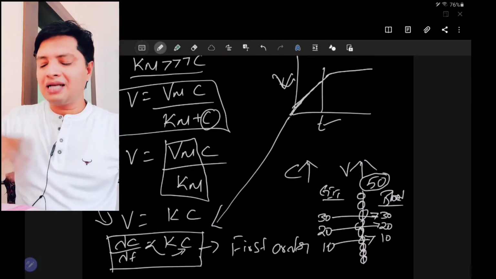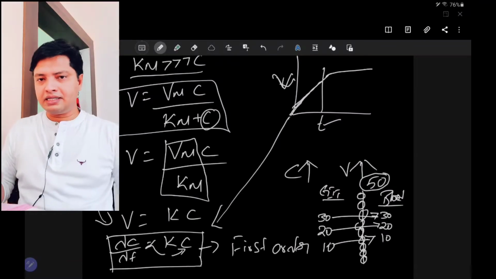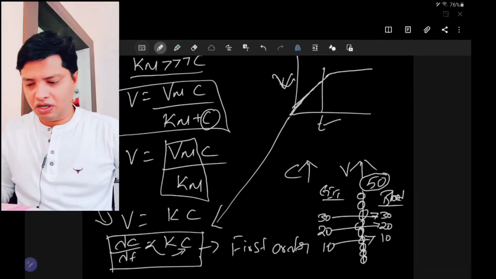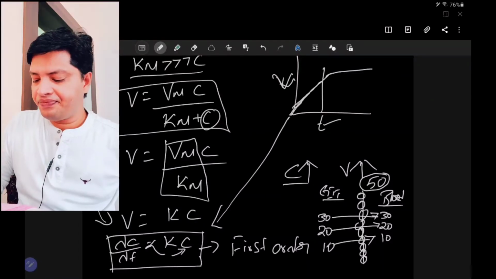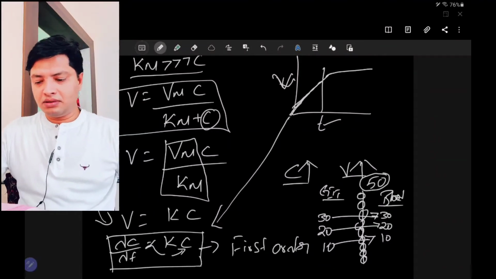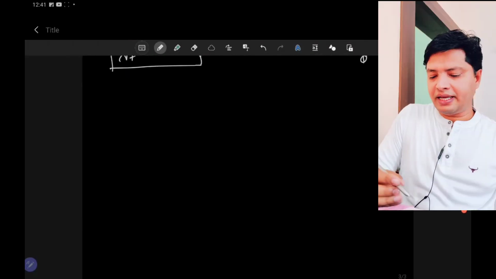As the concentration increases, the absorption rate also increases. So it is directly proportional to the concentration, hence we call it first order. That is what is explained in the first part. First order kinetics.